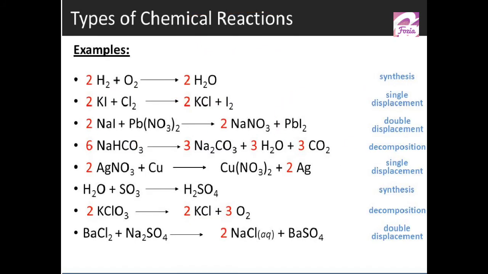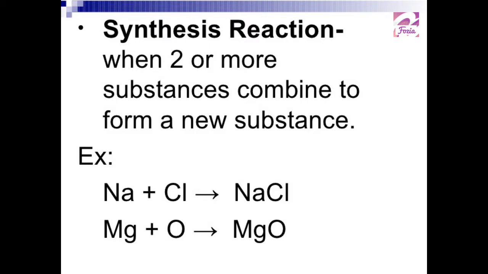The next thing, what types of chemical reactions are there? Although they are mentioned here, you will be applying all 4 definitions on each chemical reaction. Now we see 4 types are discussed in detail. First, synthesis reaction. You can see when 2 or more substances combine to form a new substance. Here you can see what is going on. These are substances, sodium. The shorthand is Na, which is the symbol of sodium.